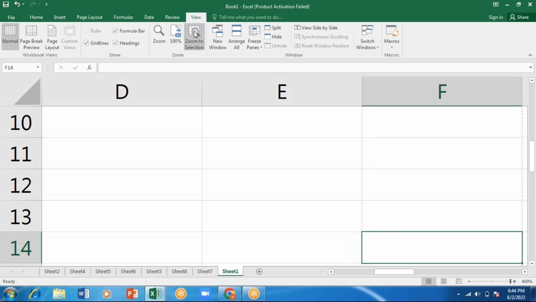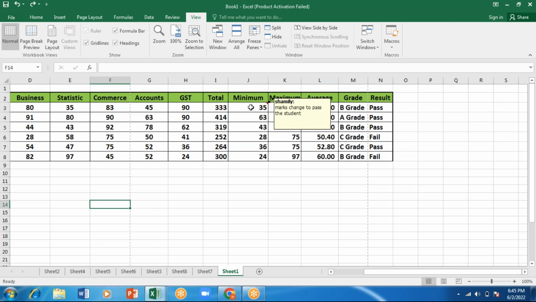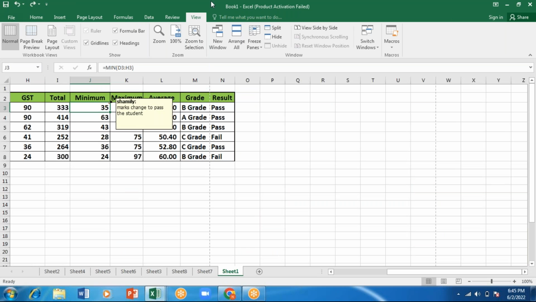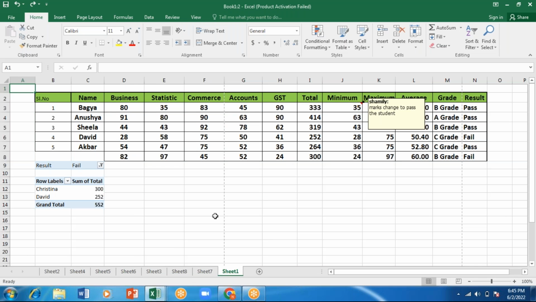Then Zoom to Selection. To show you where I'm selecting, for that I'll be using this. Say, for example, I've selected this cell and I want to go for Zoom to Selection. It will show you like this. Again I'll remove this with Control Z, and it will go away. If I want to open a new window, it will show me in a new window like this.